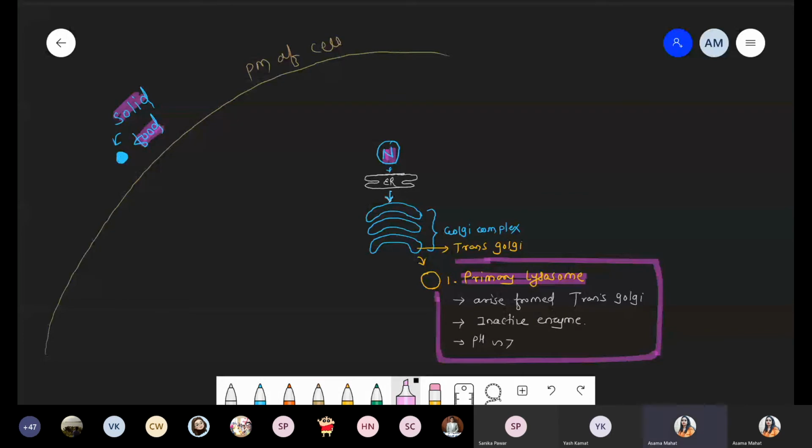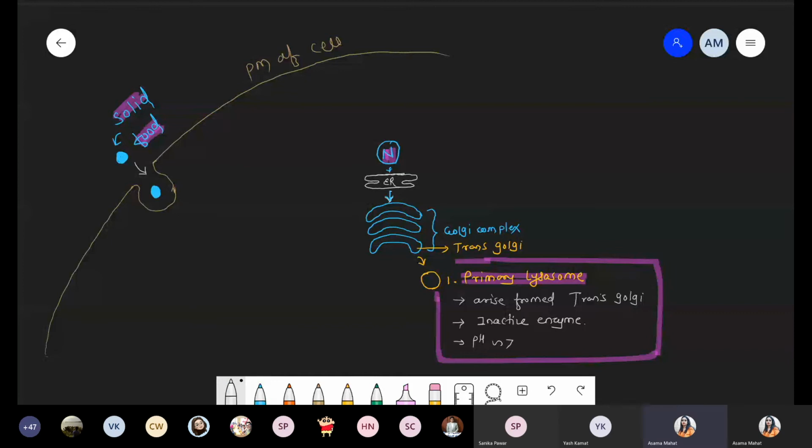Now that solid food will enter inside the cell, and you know the process, what will happen? That plasma membrane will show inward movement like this. After this movement, that solid food particle will enter inside this vesicle.